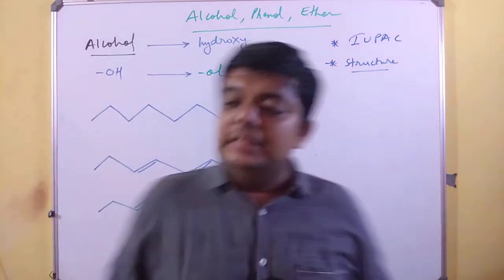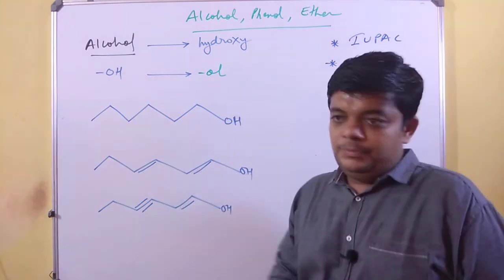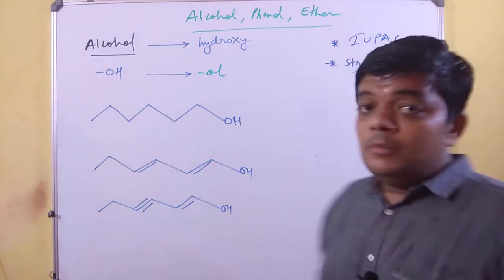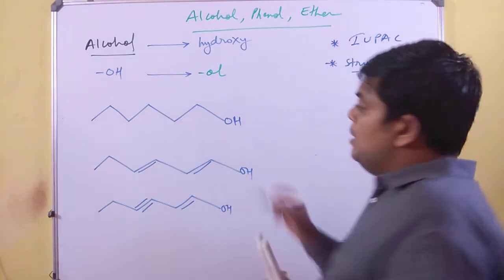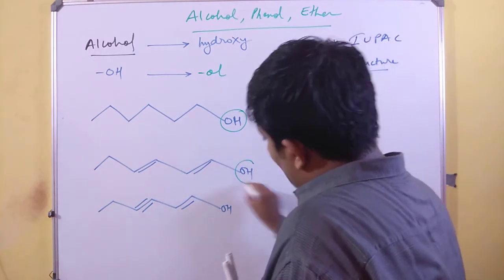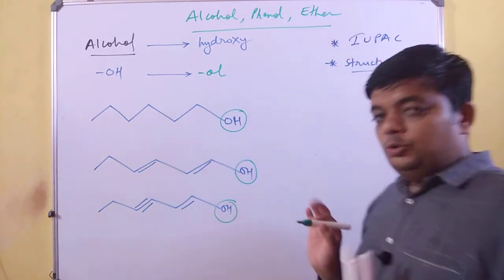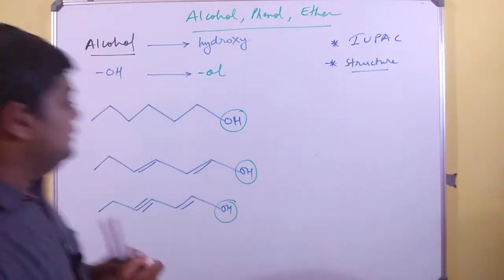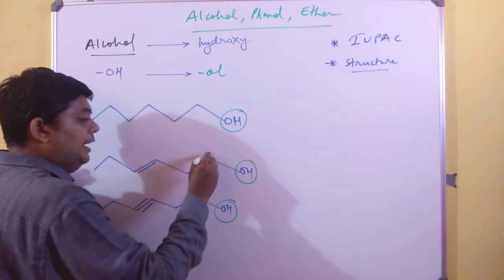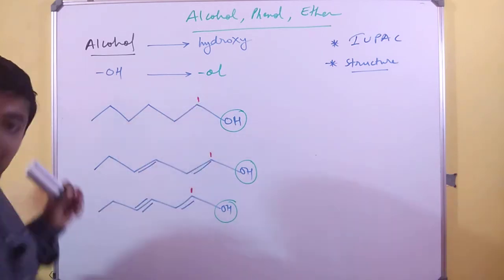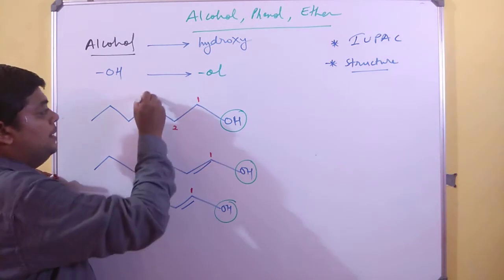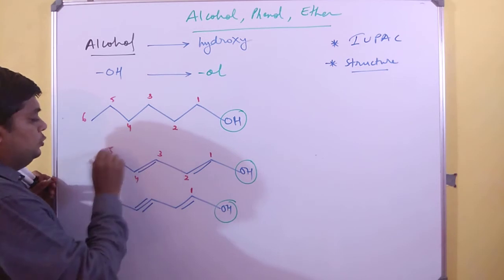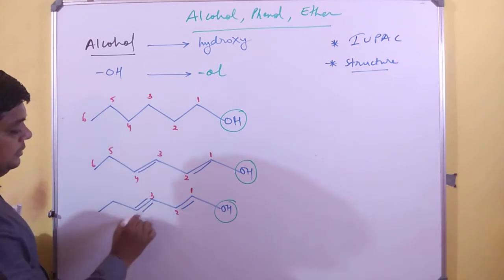If we think of these three examples at a shot, what is the first observation that we are supposed to make? The point where the OH group is attached has no carbon, so don't make a mistake over here. In all these three examples, the first carbon is situated at this point where I am numbering it as 1. So first of all, number these carbons in a straight way so as to get the longest possible chain.